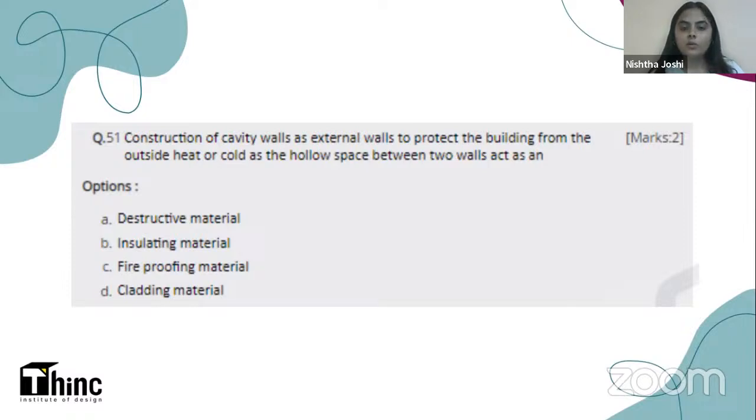Construction of cavity walls as an external wall to protect the building from the outside heat or cold, as the hollow space between two walls acts as an. Now tell me which one of these features will protect a building from heat. Destructive material, insulating material, fireproofing material or cladding material. I think this is very easy. You all already know the answer.